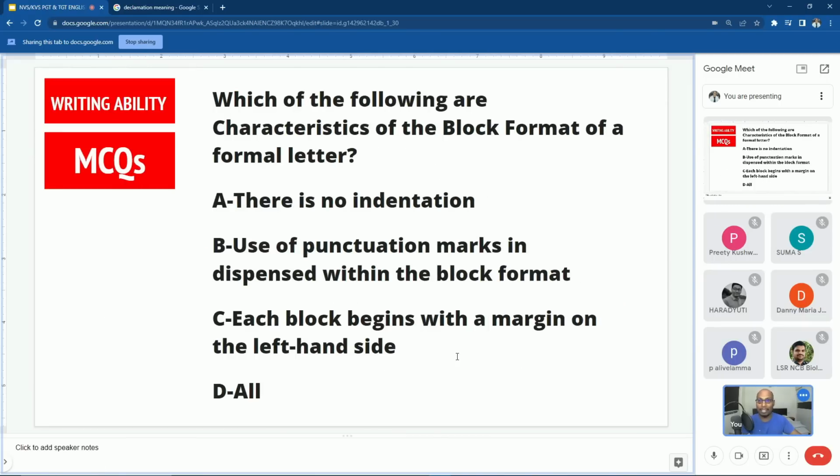Don't worry. Danny ma'am, can you read the next question? Yes, sir. Which of the following are characteristics of the block format of a formal letter? There is no indentation. Use of punctuation marks is dispensed within the block format. Each block begins with a margin on the left-hand side. All.